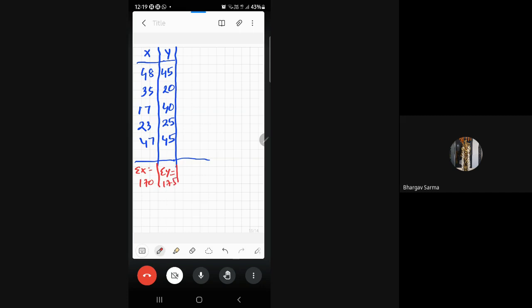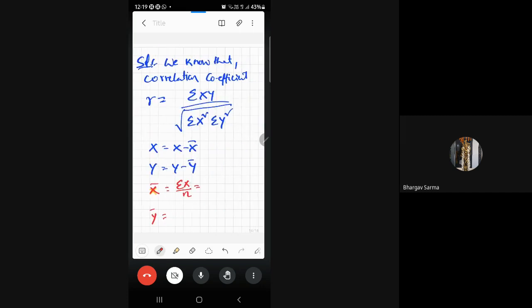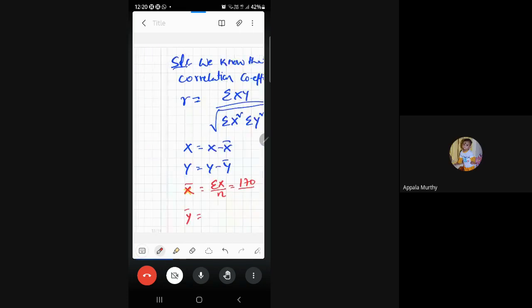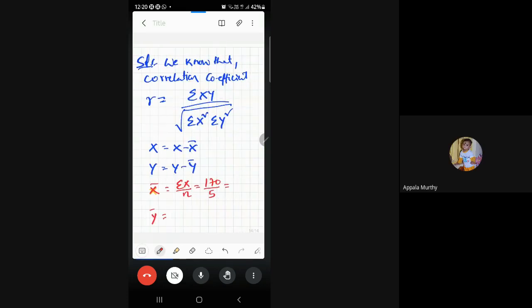Now x bar is summation of x by n. That means 170 divided by n, the number of observations, that is 1, 2, 3, 4, 5. So it's 5. 170 by 5 is 34. Similarly, y bar is summation of y divided by n, that is 175 by 5, which is 35. I hope you understand till this. Yes, sir. I'm moving further.